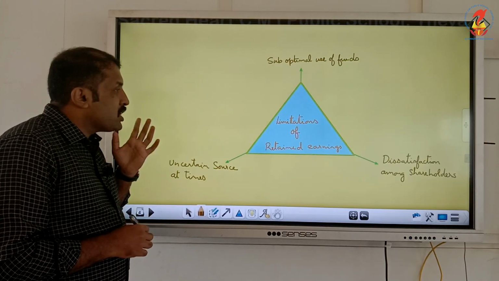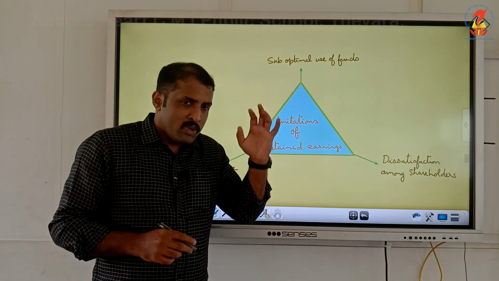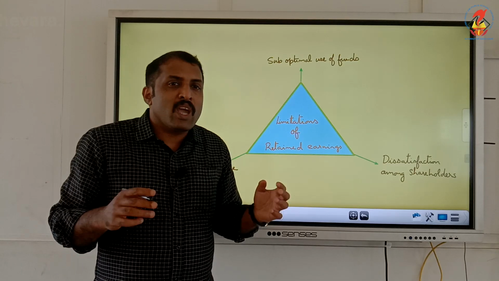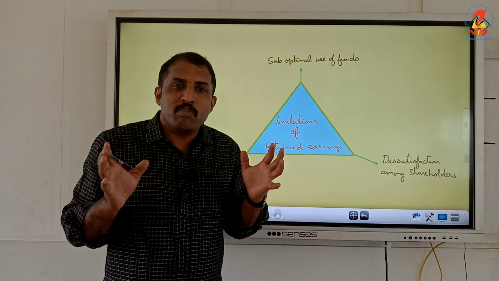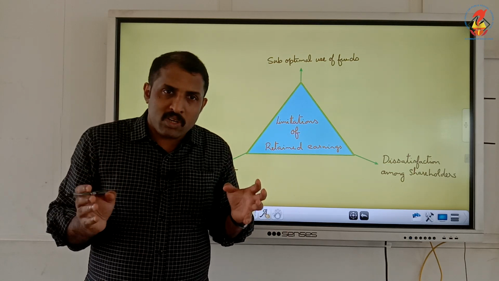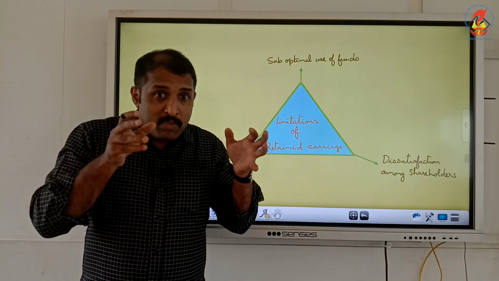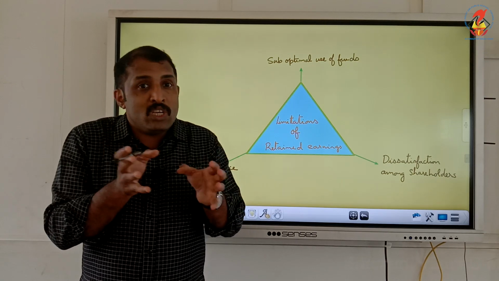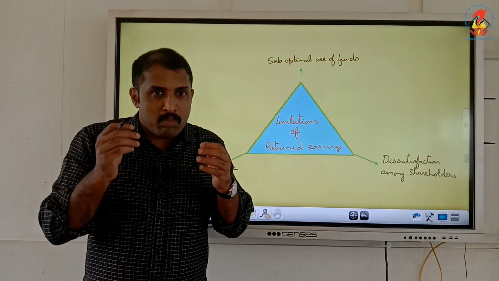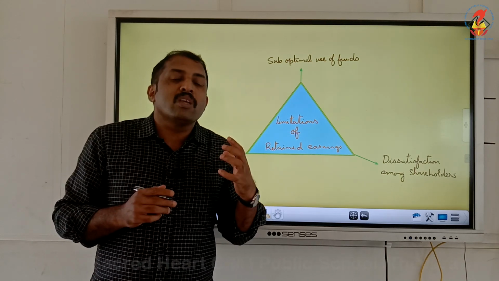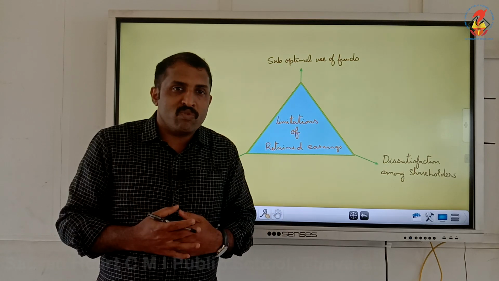Now there are some demerits also, some limitations also. One of the basic limitations is that if an excess amount of profit is taken back as retained earnings, there can be dissatisfaction, because every shareholder purchases shares in order to get a better dividend. So dividend is paid out from the profit, and if from the profit the majority is kept as retained earnings, that means that much less amount will be available for dividend. As a result of that, dividend will be less. It can create a kind of dissatisfaction for the shareholders.